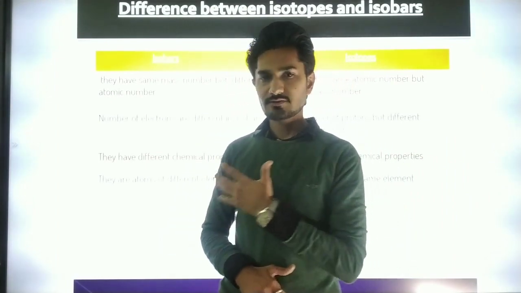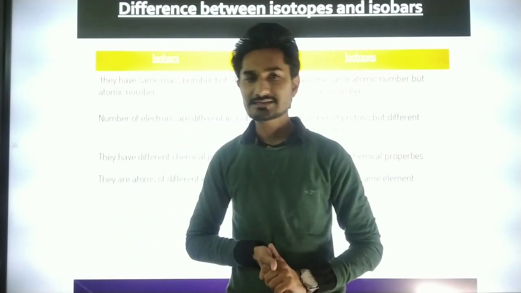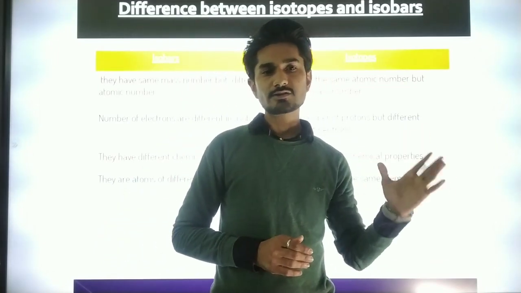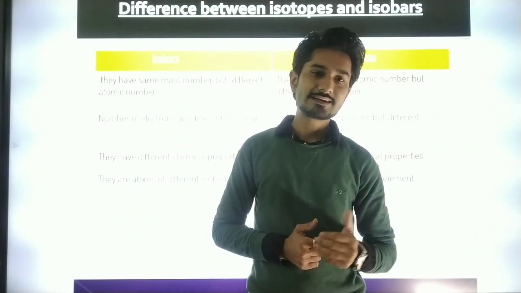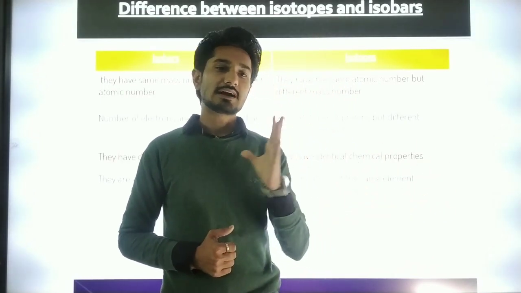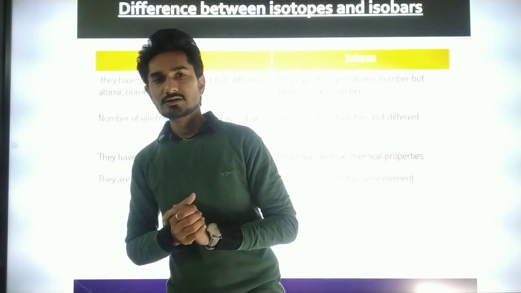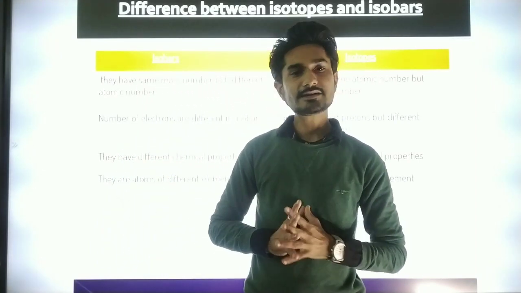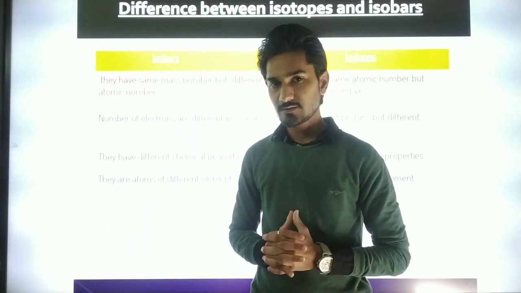Then in the last topic we saw valency. The number of electrons present in the last orbit is the valency of that element. Then we saw isotopes and isobars. So this is it for this chapter.